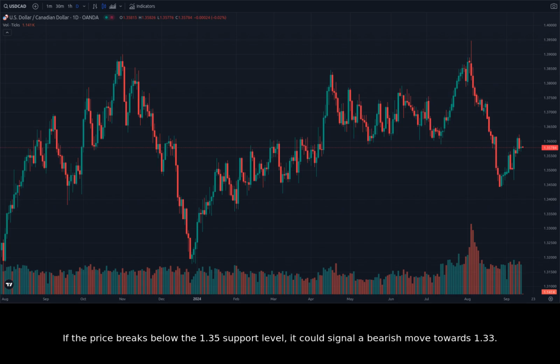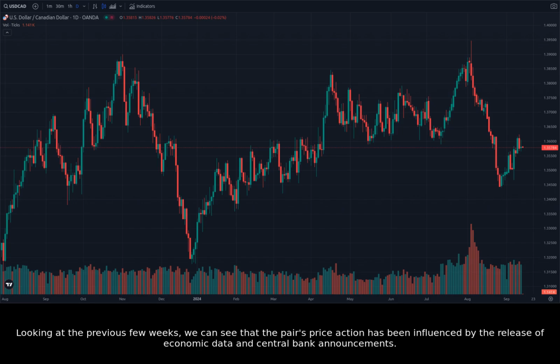If the price breaks below the 1.35 support level, it could signal a bearish move towards 1.33. Conversely, if the price pushes above the 1.37 resistance level, it could indicate a bullish move towards 1.39. Looking at the previous few weeks, we can see that the pair's price action has been influenced by the release of economic data and central bank announcements.